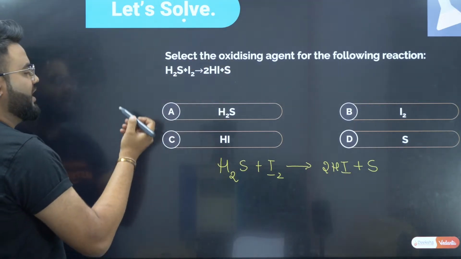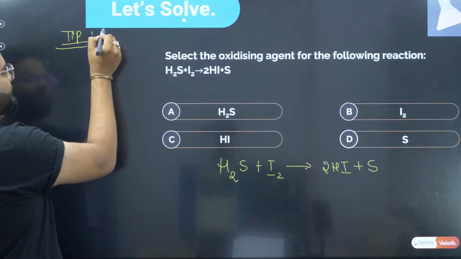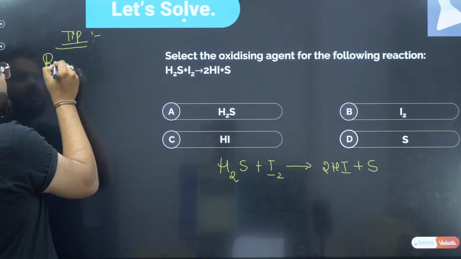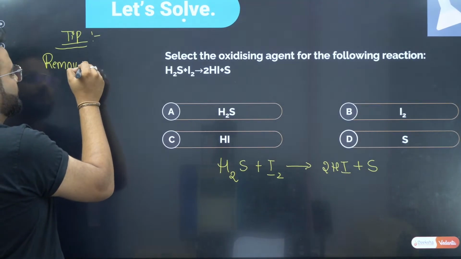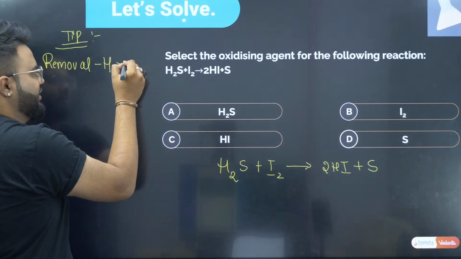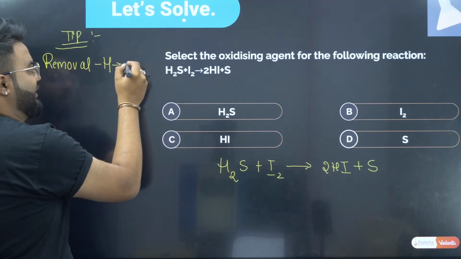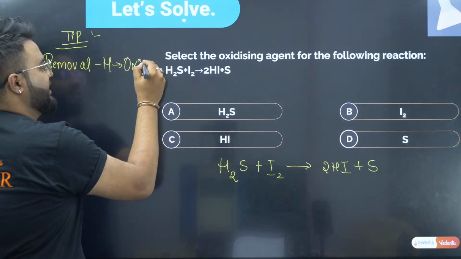Now, look at the board. I'm going to give you a pro tip. Removal of hydrogen is nothing but which process? Removal of hydrogen is nothing but your oxidation.